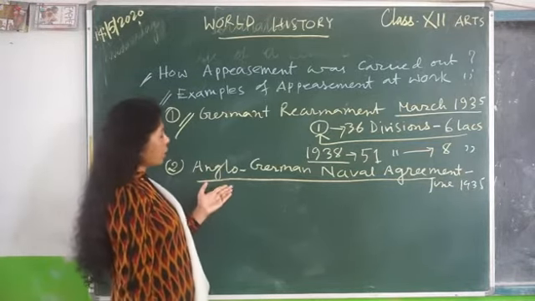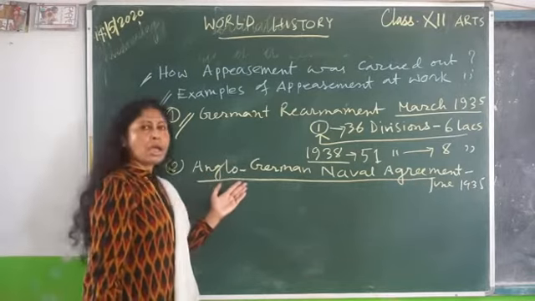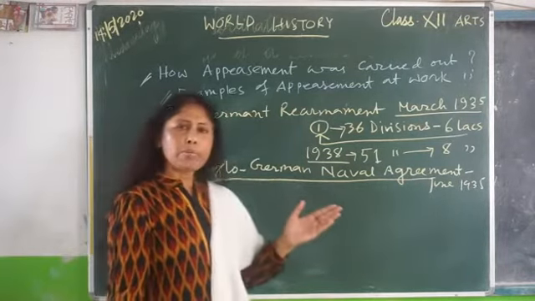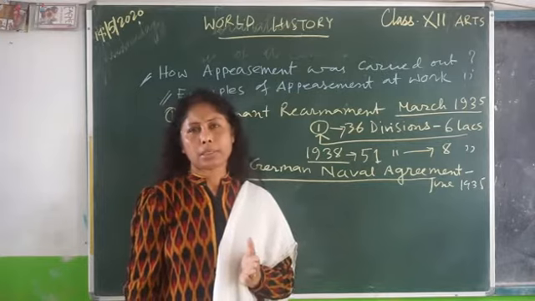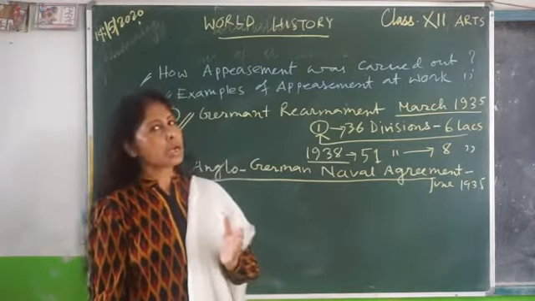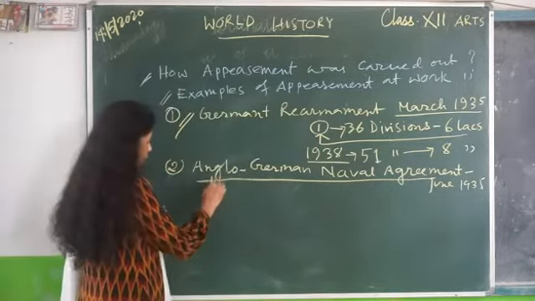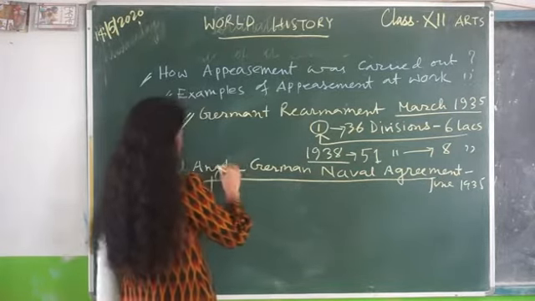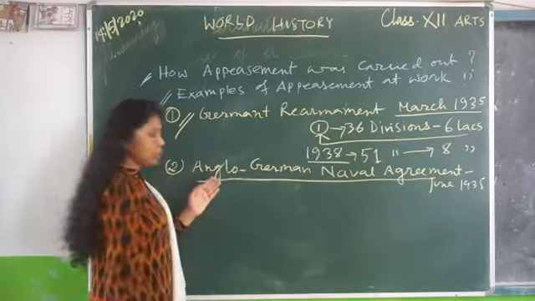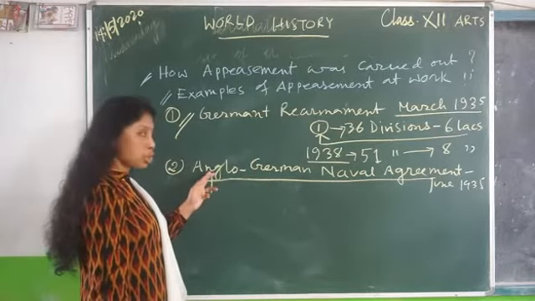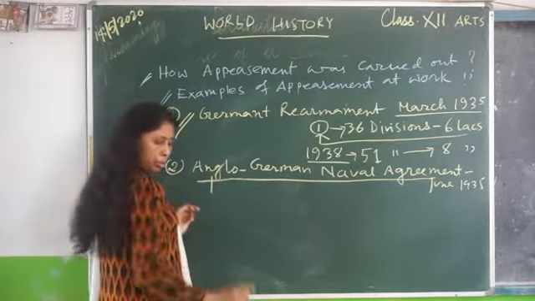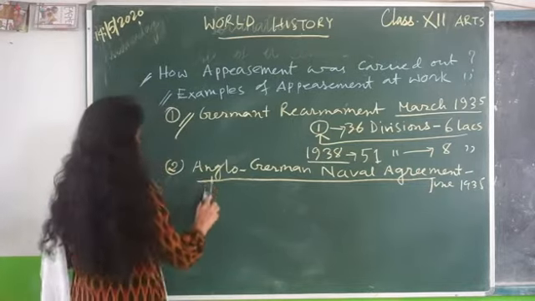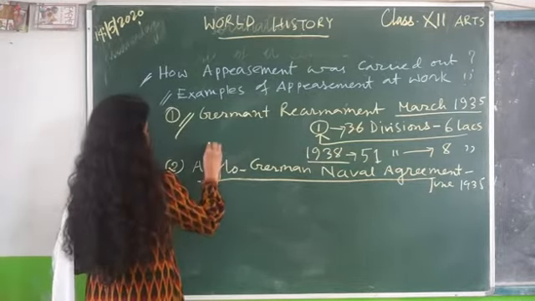In June 1935, the Anglo-German naval agreement was signed without consultation of Britain's two allies. Who are they? One is Italy and one is France.